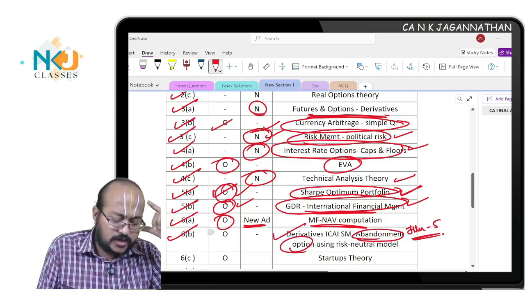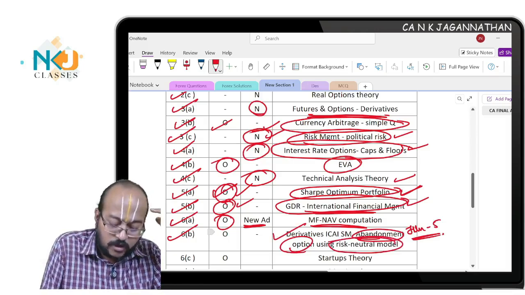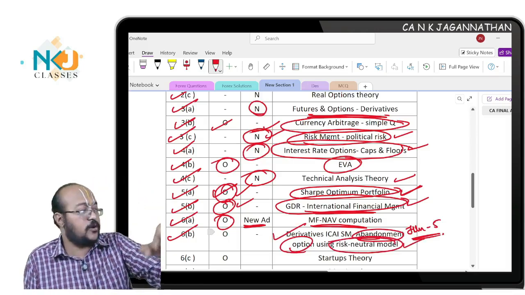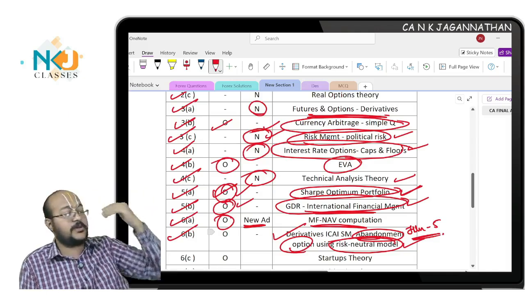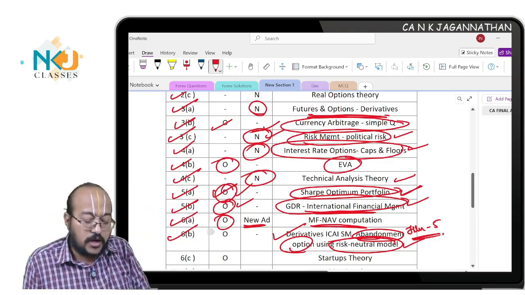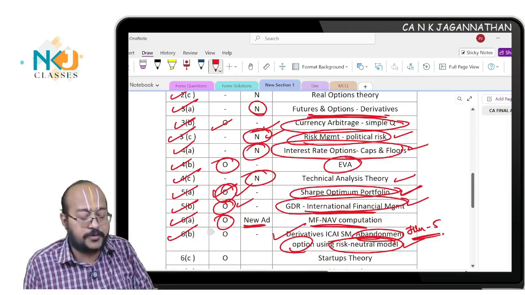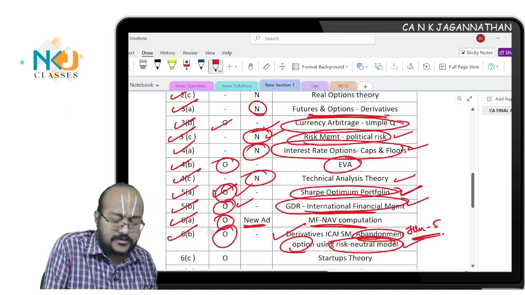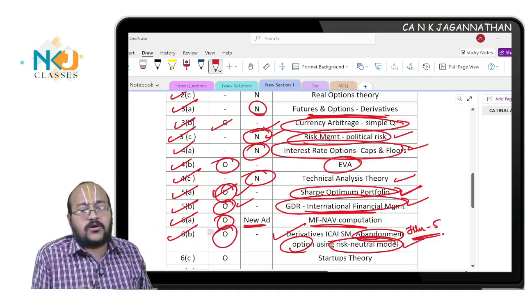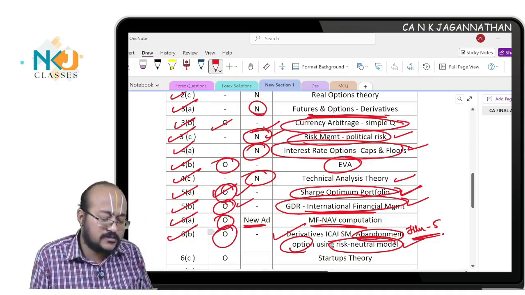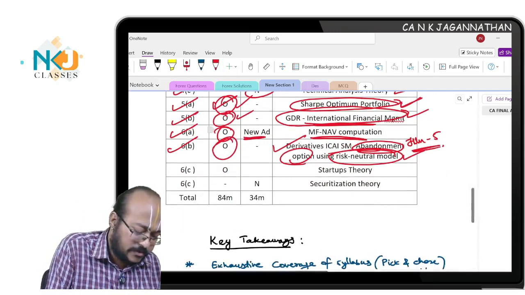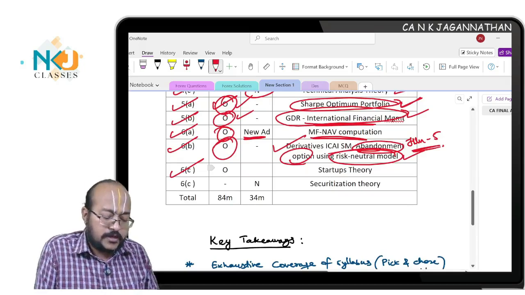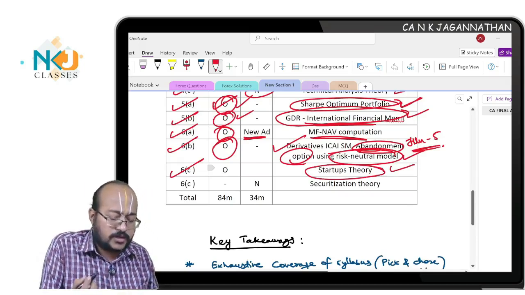You can see the ditto same copy-paste question using the risk neutral model. While covering options, I would have covered risk neutral models for so many hours, and this model will be applied for abandonment options. A simple and straightforward question only. Go through this existing question; hence I am not categorizing it as a new question. You might not have prepared this question, but it is an existing question, and directly copy-pasted from the study material. Sorry.